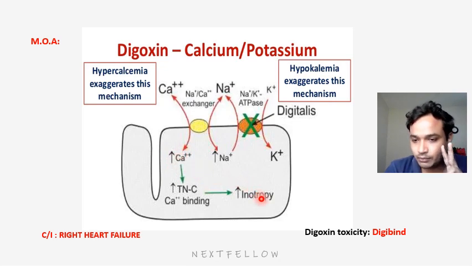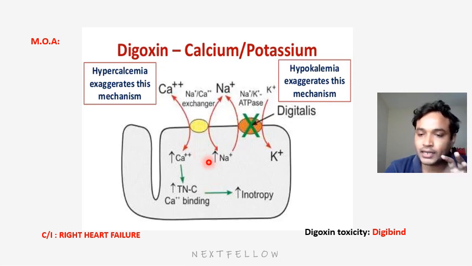Here the main MCQ focus is that the main enzyme inhibited by digitalis drugs is sodium potassium ATPase. By inhibiting this, there is retention of sodium. By retention of sodium, it will not exchange with calcium, so there will be a rise in calcium. This increased calcium will be stored in the sarcoplasmic reticulum.